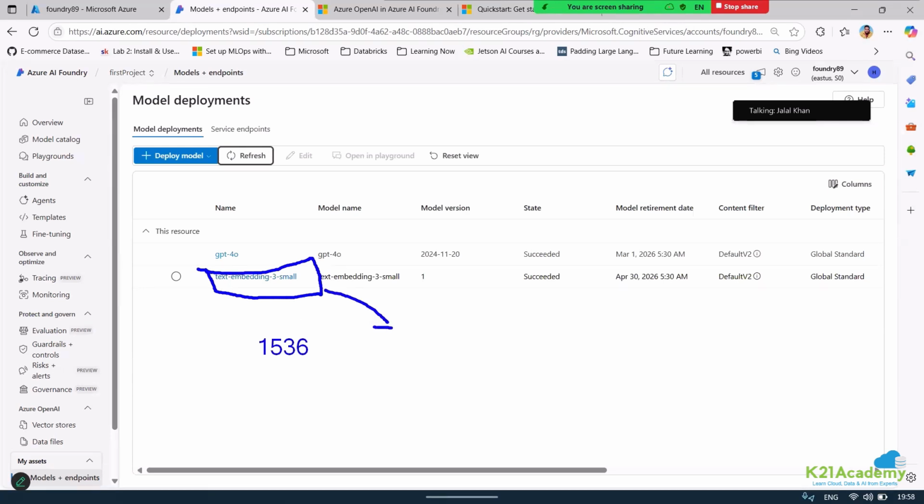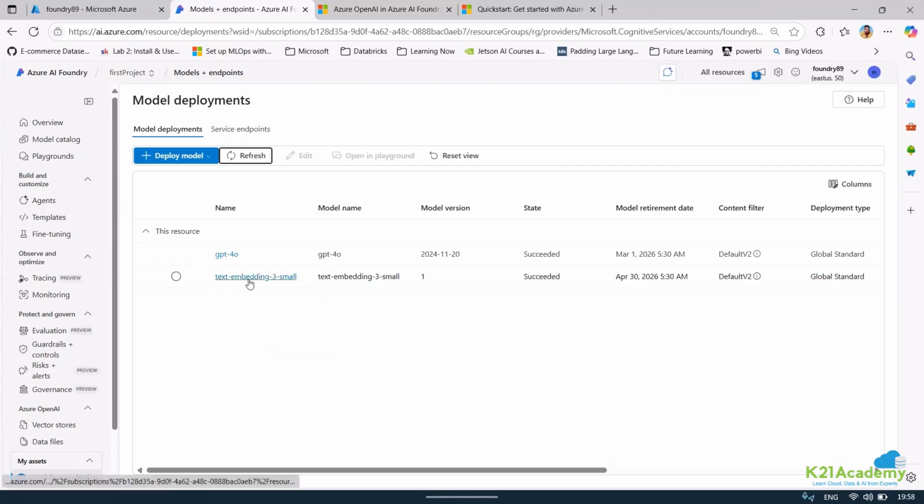I wanted to integrate AI Search and the embedding model together to build a multimodal RAG, using AI Search to store my embeddings. So I wanted to store the embeddings created here in my AI Search. And that's where the problem lay: a 1536 vector length was being accepted, but more than that was not. So that was one of the things I had to check.